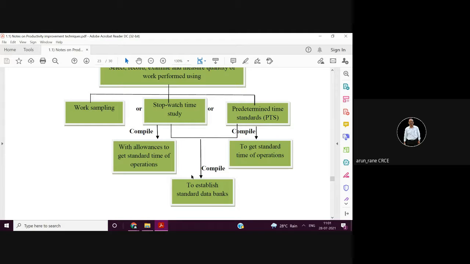You cannot dictate 60 into 8, that is 480 pieces in 8 hours. No way. The union will always ask, sir, 8 hours, it is not a machine that people will work continuously. So you have to have some fatigue allowance, some personal allowance, some kind of medical allowance. So that 480 target, with understanding, may come to 420 or something, because people obviously cannot work for 8 hours continuously if they don't get proper allowances.